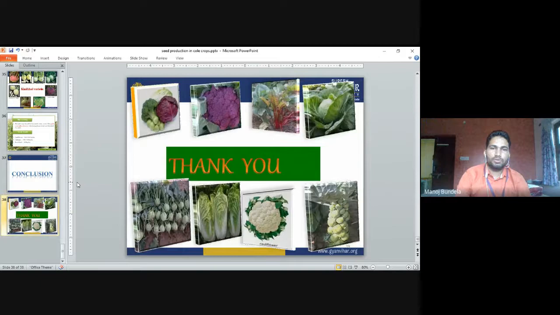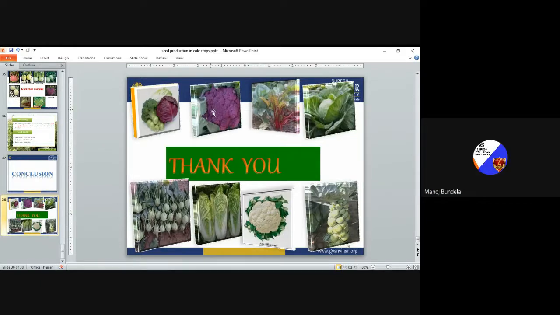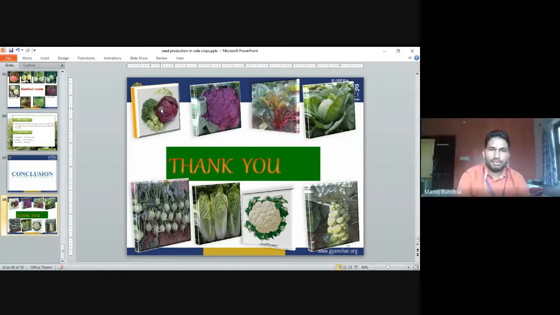So these are the different cole crops. You can see in the diagrams, cabbage is there, cauliflower is there, then kale is there, and Brussels sprouts, broccoli are there. So these are all different types. So this is all about today's class. Thank you.